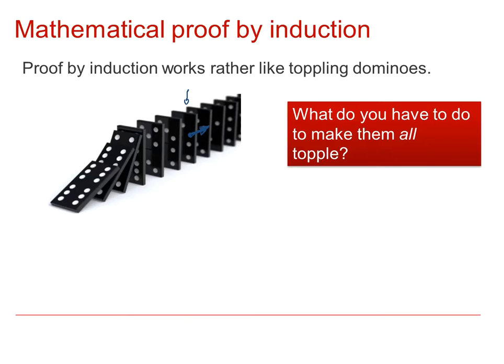So there we would say we've looked at the kth domino in the line and we're knocking down the k plus 1. So that's the first step. And then the second step is simply to make sure that we knock down the first one.